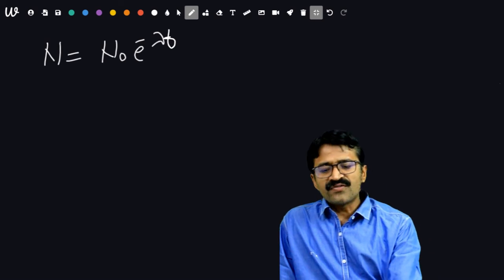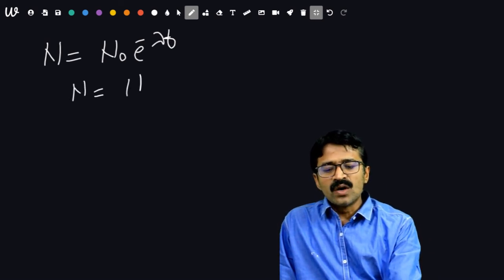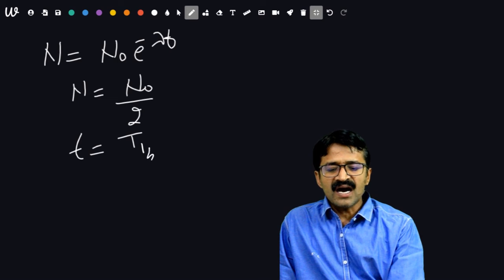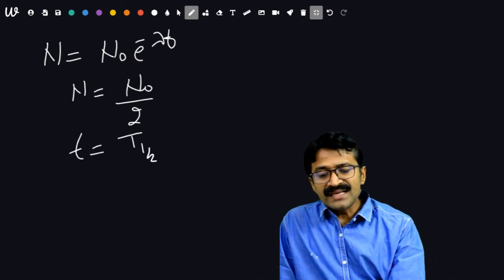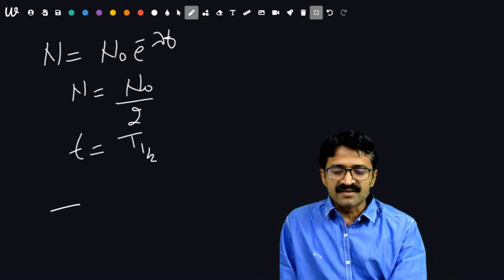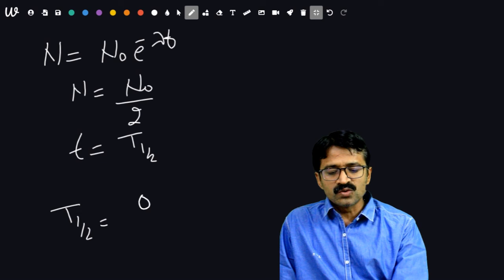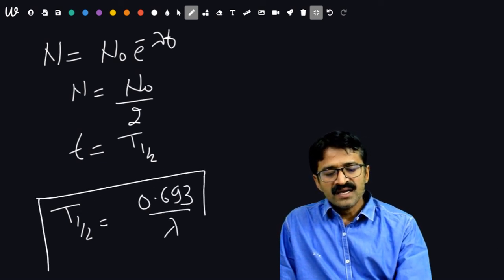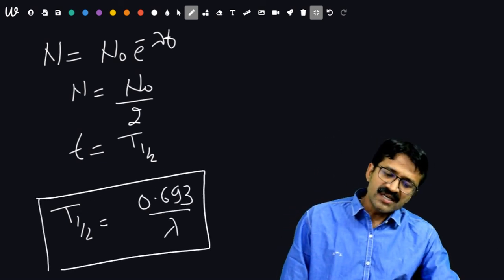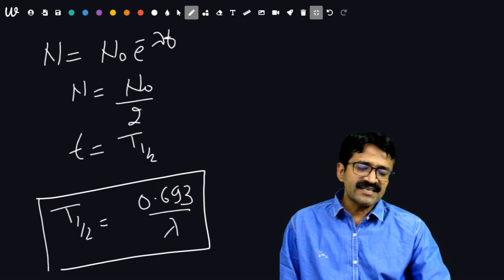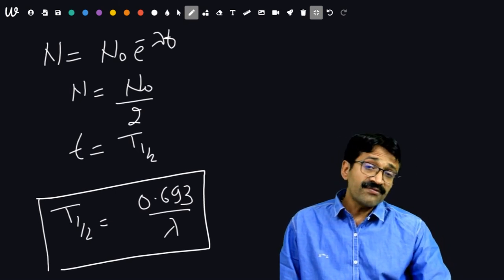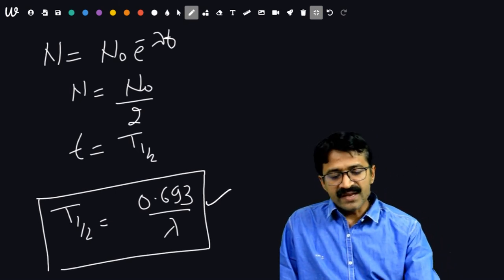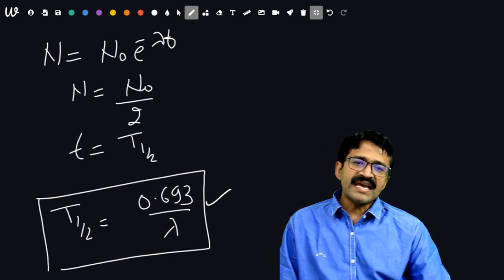In the case of half-life, N becomes equal to N naught by 2 when t becomes equal to t half. Then by putting these values, you will have the result t half is equal to 0.693 upon lambda. It depends upon the decay constant, and it is 0.693 over the decay constant. It is very important in the determination of ages.